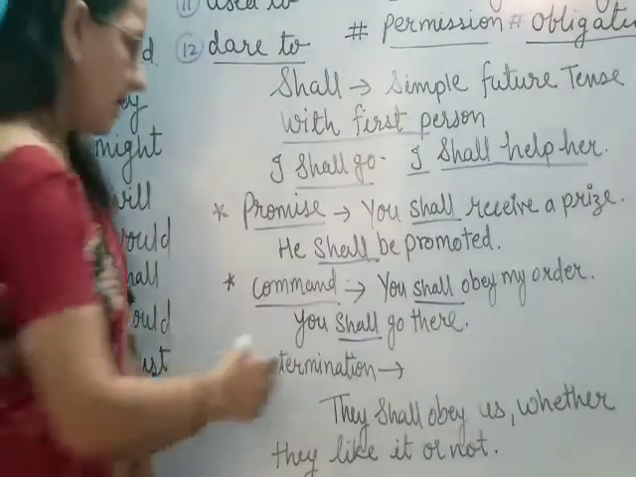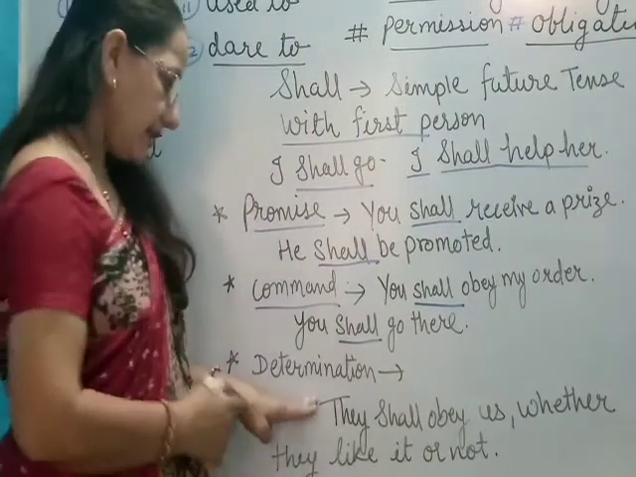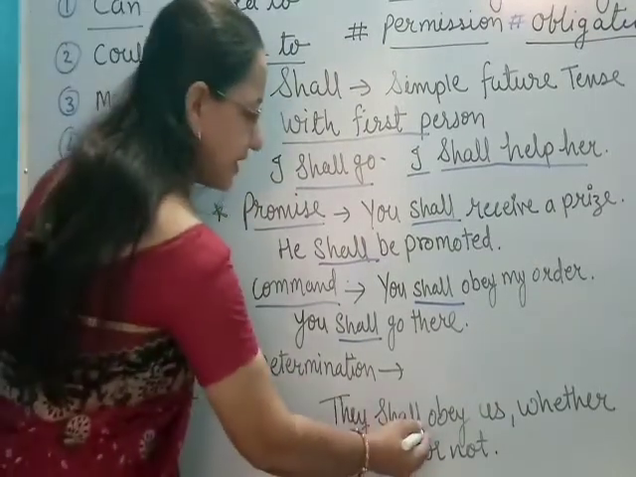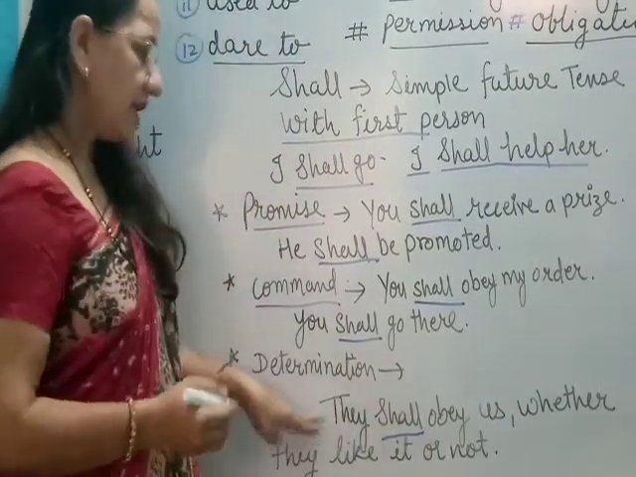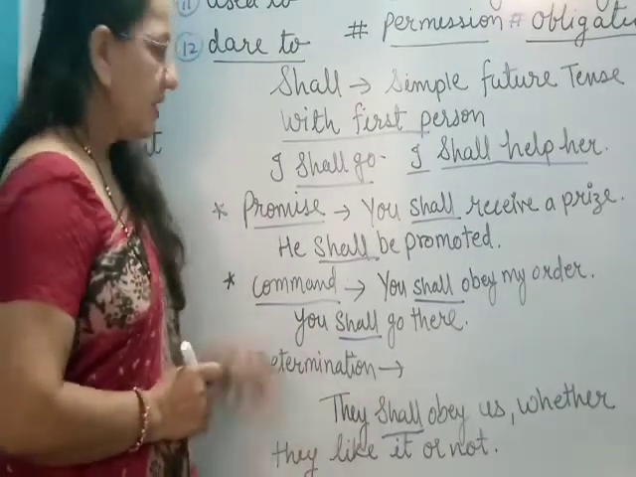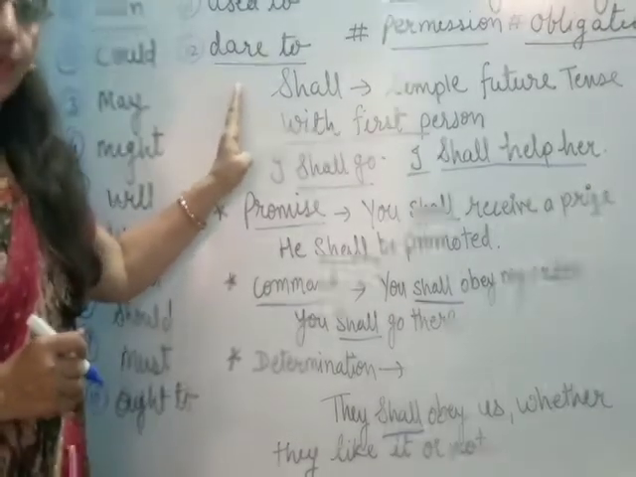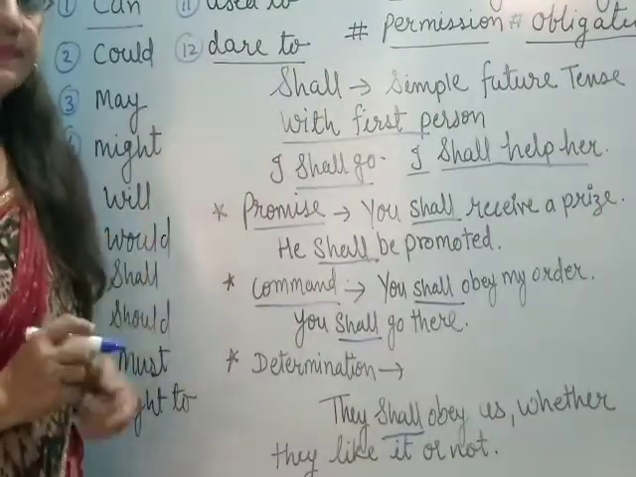Another way is determination. They shall obey us whether they like it or not. In this sentence, the verb shall is showing the determination. They shall obey us whether they like it or not. So these are the ways in which the verb shall is used as a modal verb.